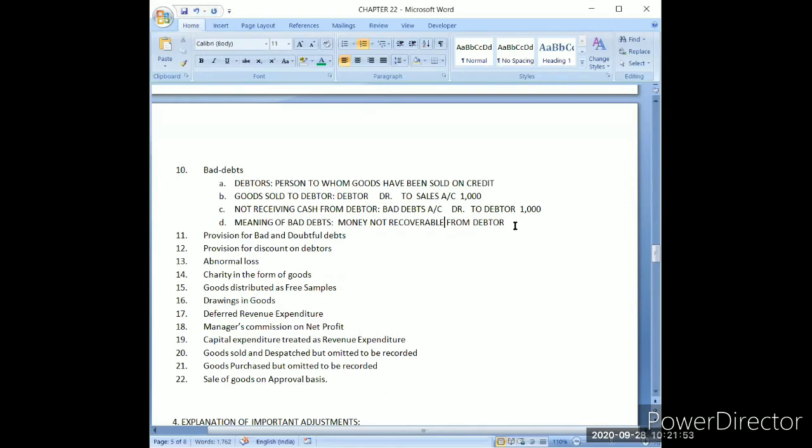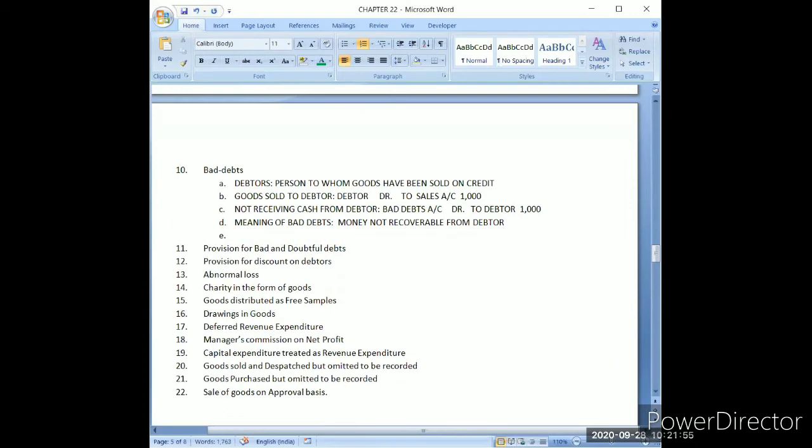Now coming to the effect in financial statements. So first part of the entry is bad debts. Bad debts is what type of account? Yes, very good.